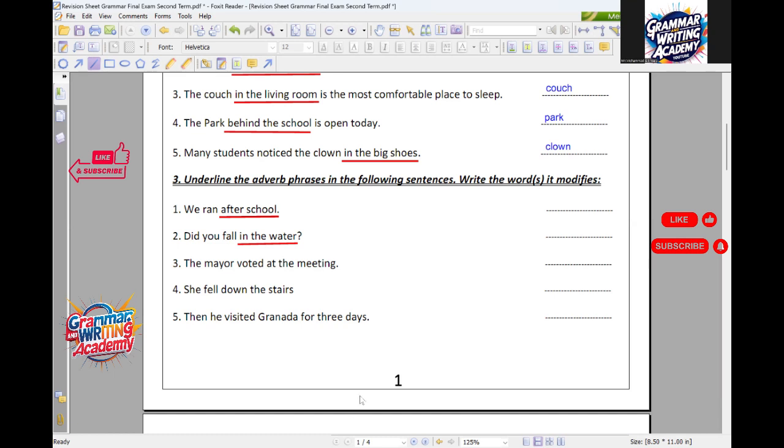Moving to another one, Ali Ahmed. Number 3, Ali, please. The mayor voted at the meeting. What do we underline? At the meeting. Wonderful. It modifies what? What happens at the meeting? Voted. So voted here is the word modified by at the meeting. Here we're going to consider at the meeting as an adverb phrase. Thank you so much.